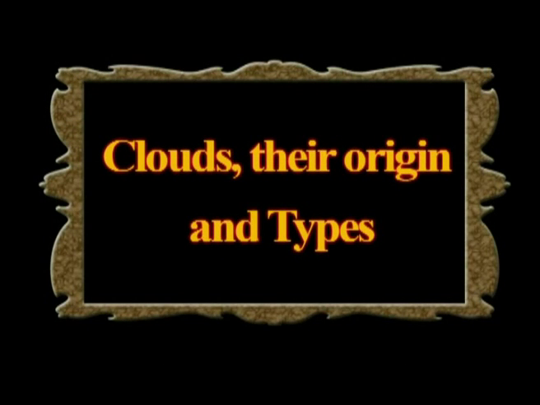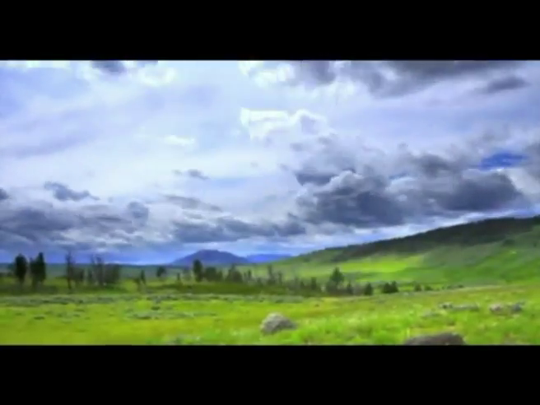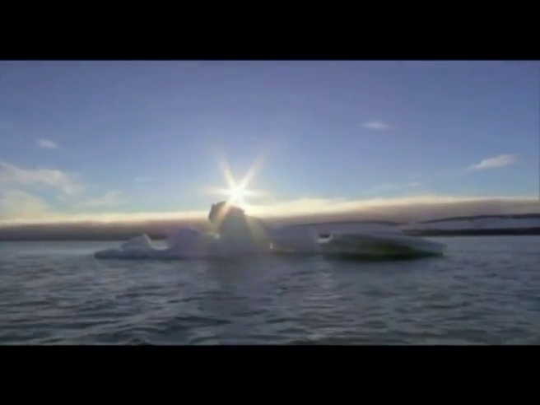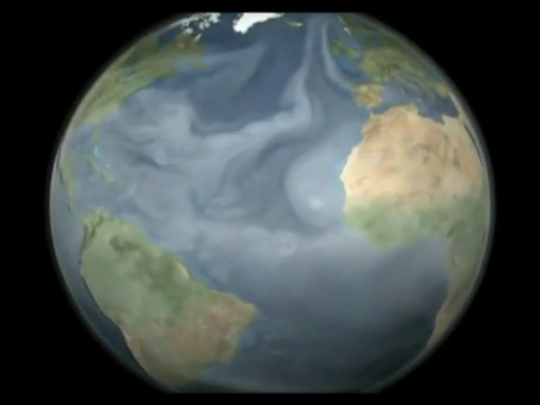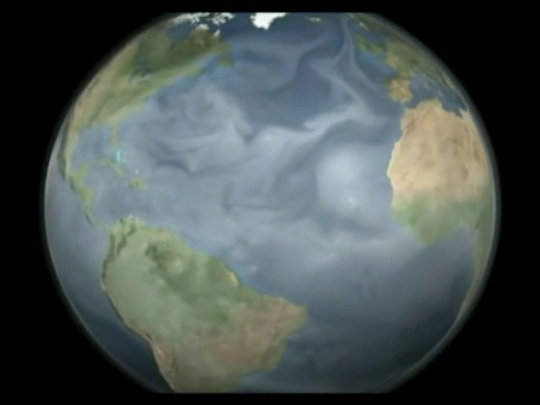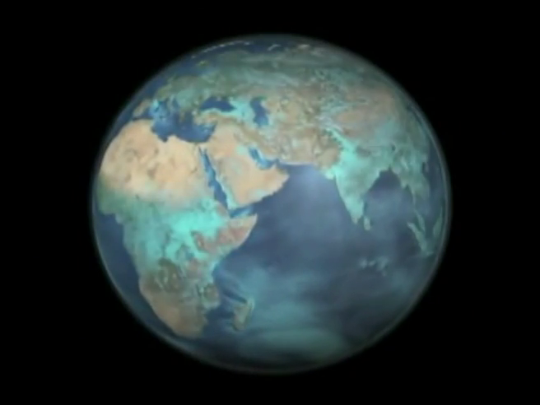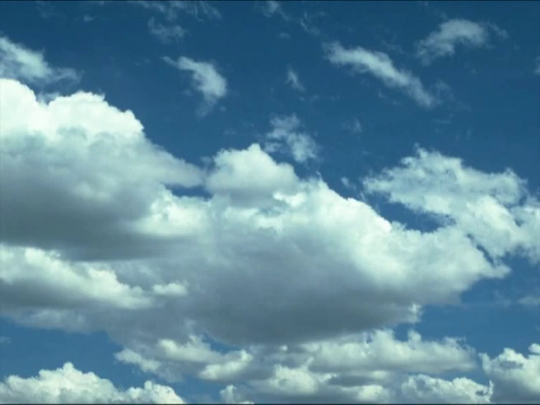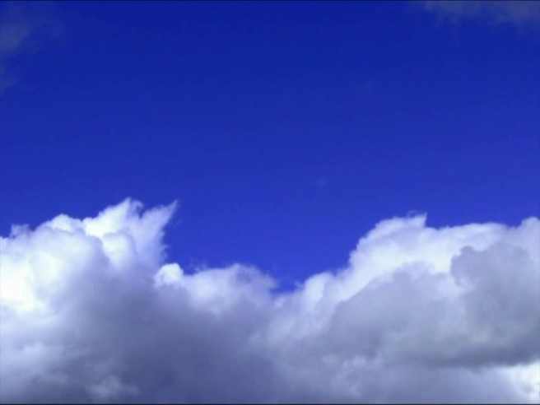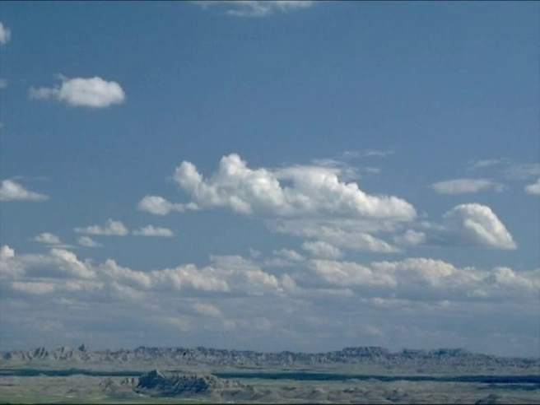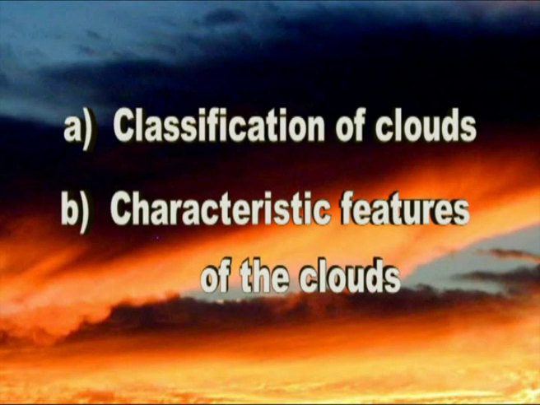Let us see the next aspect, clouds, their origin and types. Clouds are the aggregates of innumerable tiny water droplets in the atmosphere above the ground surface. Clouds are formed due to the condensation of water vapor. Global patterns of precipitation depend on the clouds. Clouds play a significant role in controlling the heat budget of the earth's surface. Hence, the study of clouds involves the classification of clouds and the characteristic features of the clouds.